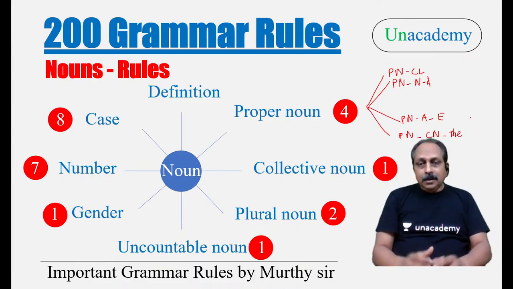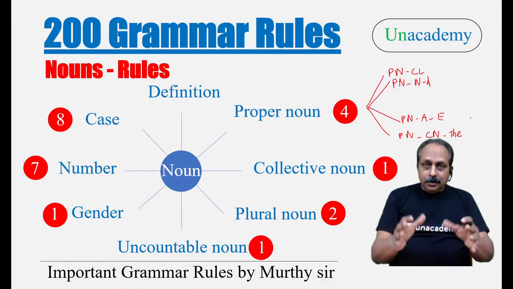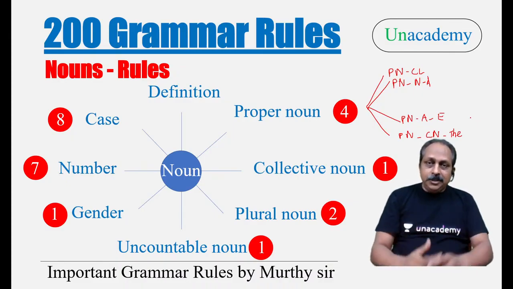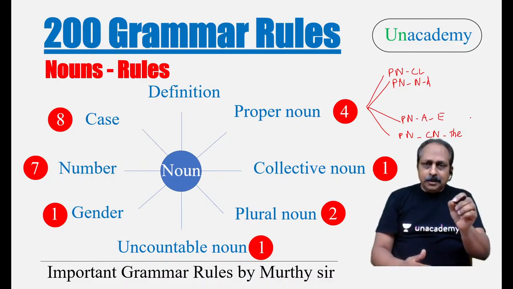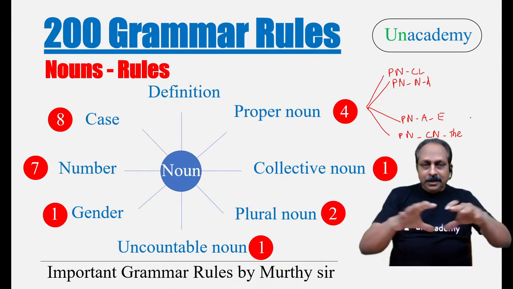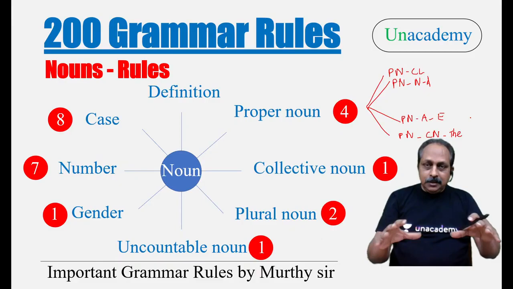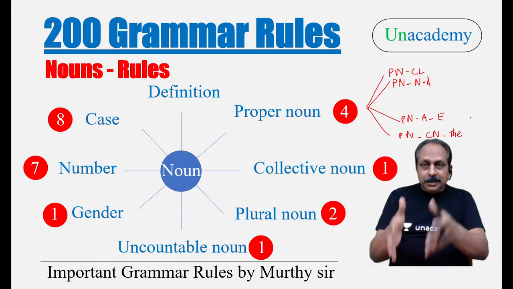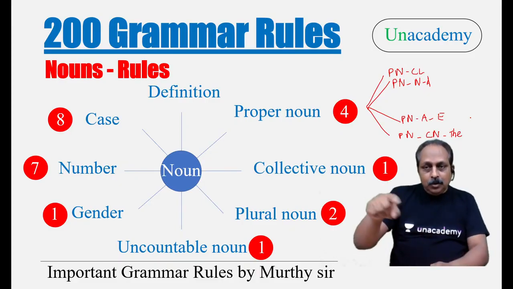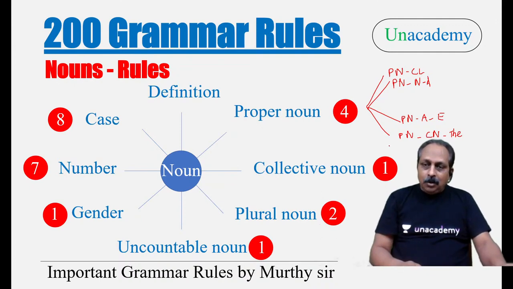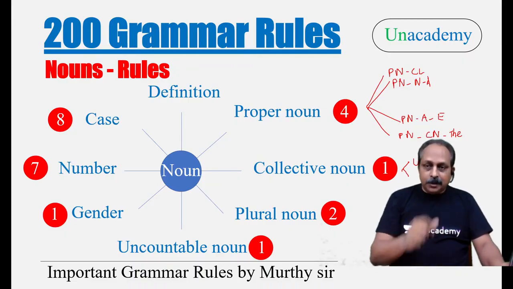Then what happens if you make a note this way? You take an A4 or A3 sheet and just small letters. First, you draw the mind map related to nouns and make a note of the different dimensions or aspects. Each aspect, each dimension, how many rules, and what are those rules. And collective noun, already you have learned. What is that? Usually takes a singular verb, singular pronoun. Write that way.